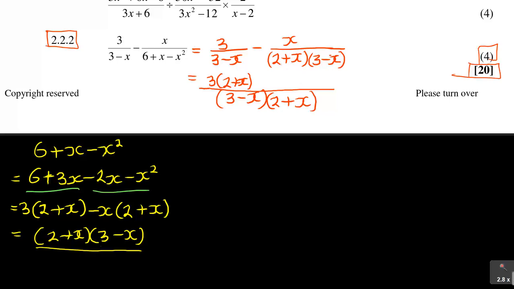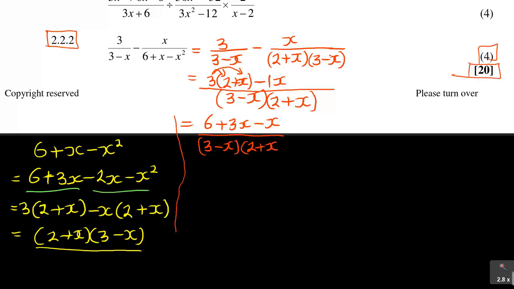Now 2 minus x, this over this, you get a 1 minus that, it will be minus 1x, 1 times negative x is that. Then when you've done that, you have to open that bracket there, which is 3 times 2 is 6, plus 3 times x is 3x, minus x or 1x, all over, you've got the same bracket, 3 minus x, and then you've got 2 plus x.